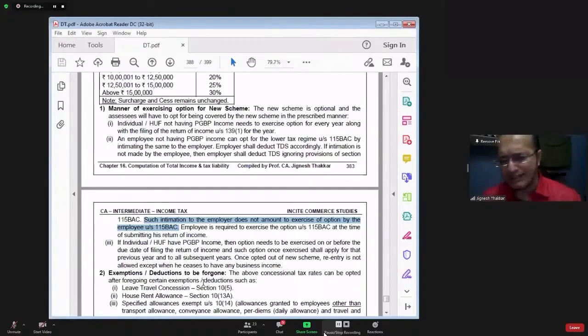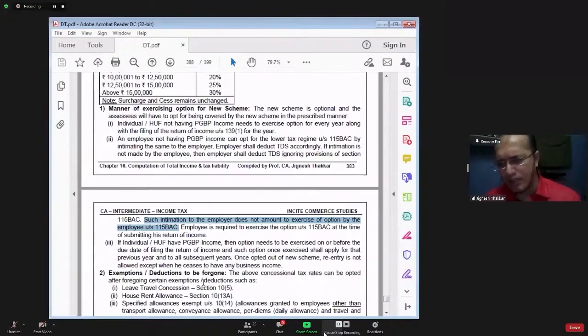So can he exercise the option now? Yes. Whatever intimation he has given to the employer does not amount to exercising the option at all. The option is to be exercised only at the time of filing the income tax return.